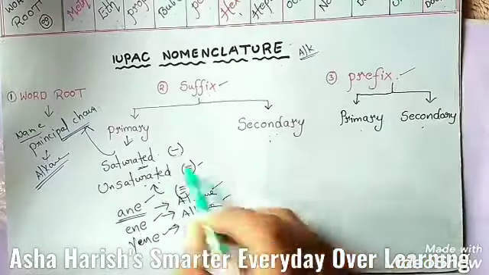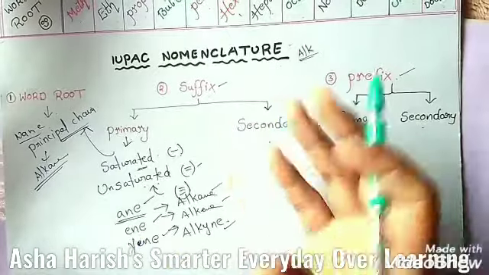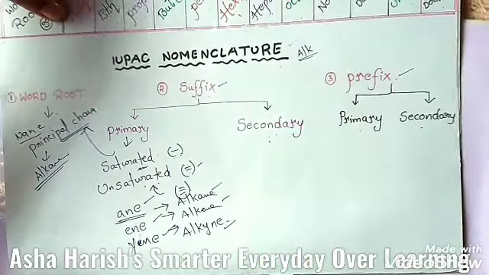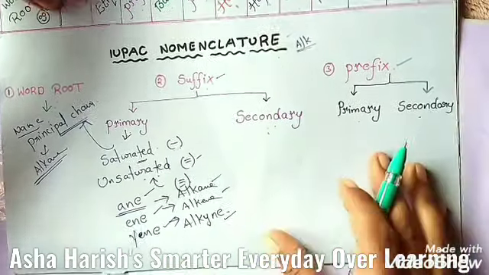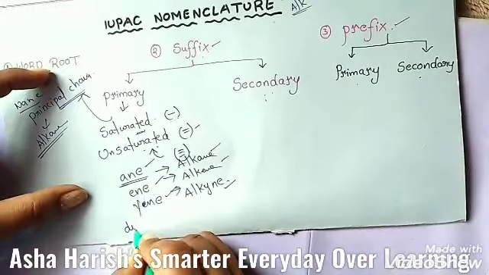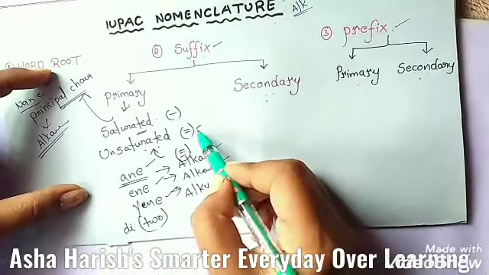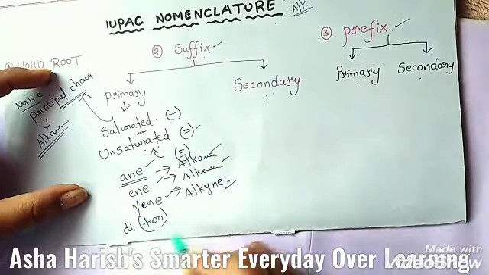Okay, if the parent carbon chain contains 2, 3, 4 or more double or triple bonds, you should add numerical prefixes. For 2, if two double bonds are present, you should add di.